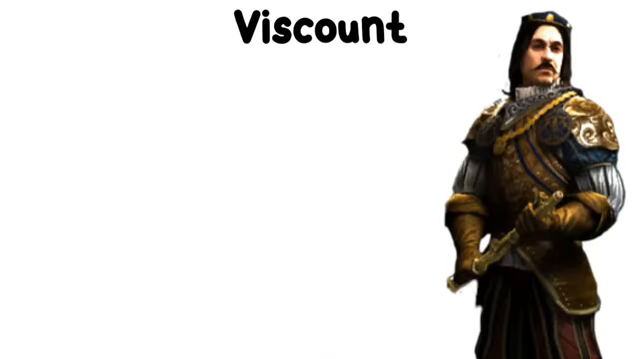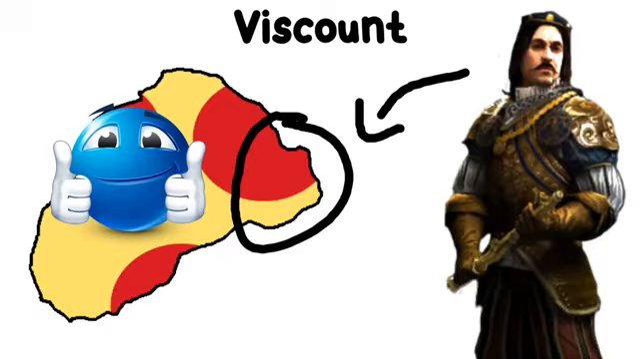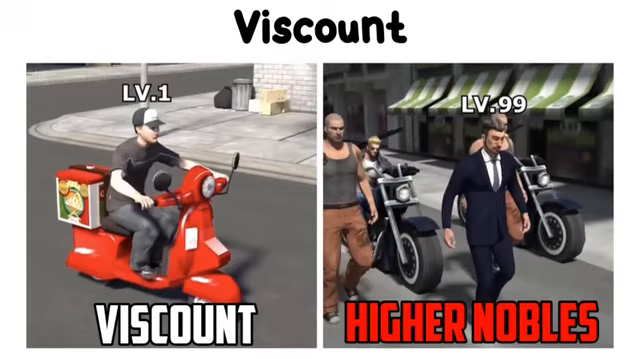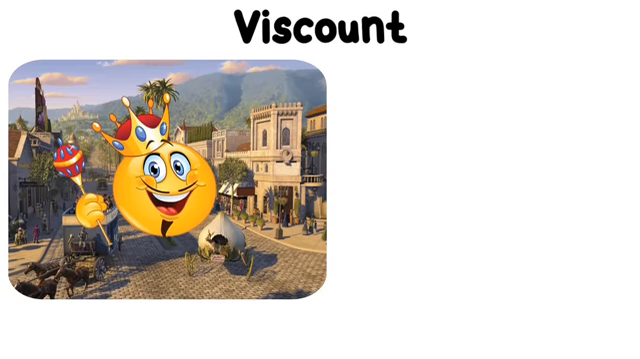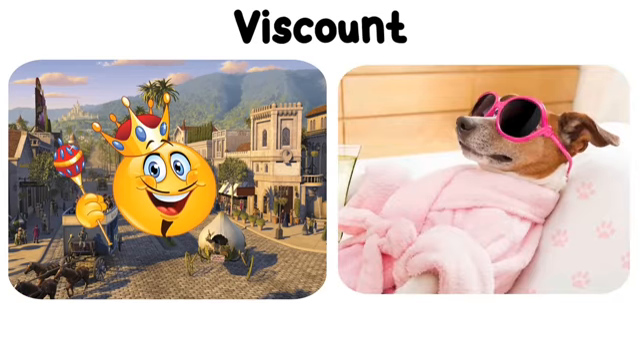Viscount. A viscount was like the second in command to a count, managing smaller areas within a county and handling local governance. They had less power than higher nobles, but they were still key figures in medieval society, often serving as local rulers when a count was away.